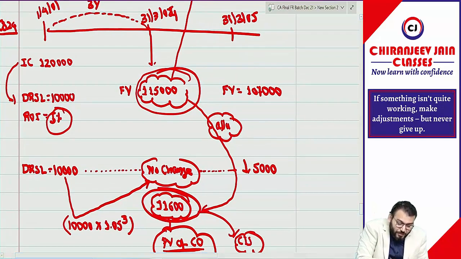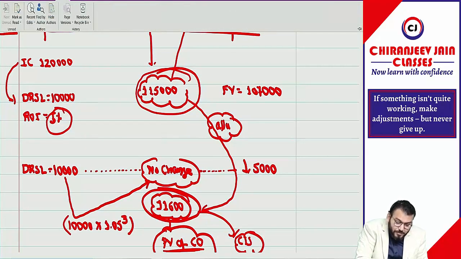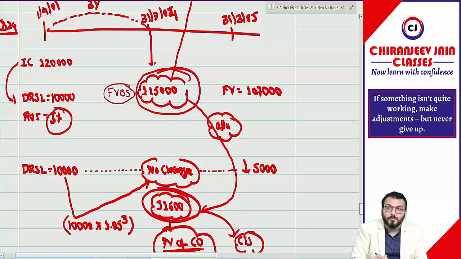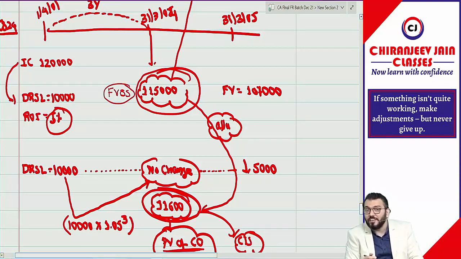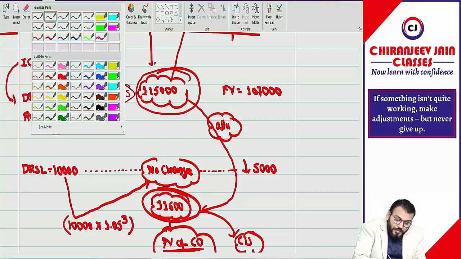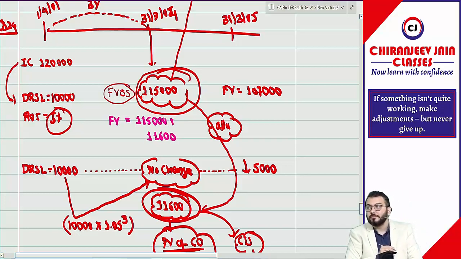Can I say this is not fair value, this is fair value less cost to sell? Understood. And we know we do revaluation at fair value, not fair value less cost to sell. Got it? It means can I say fair value will be equal to 1,15,000 plus 11,600? How much?